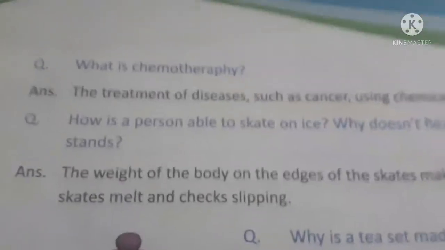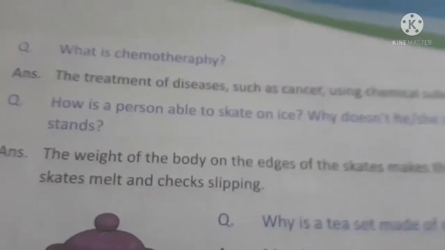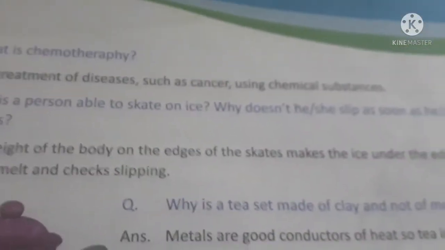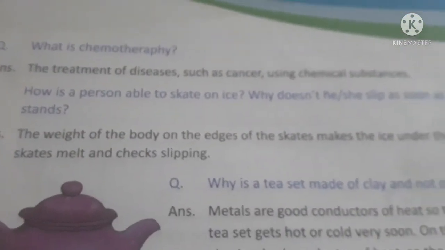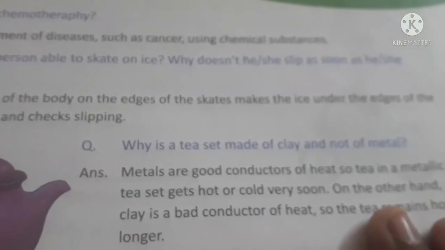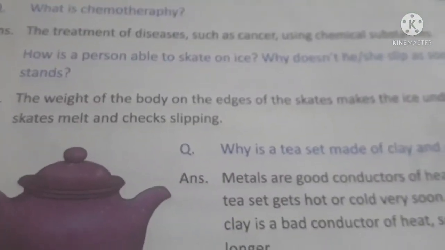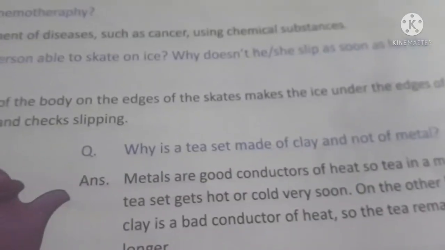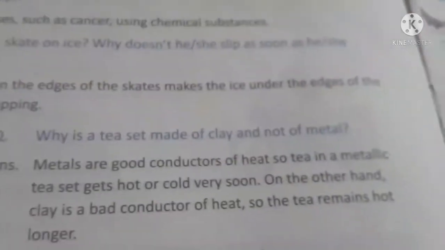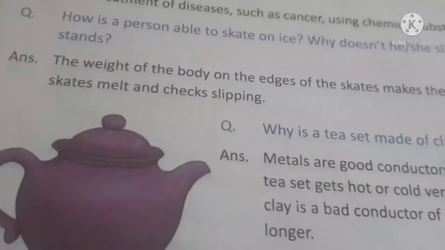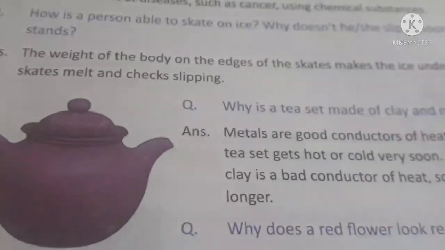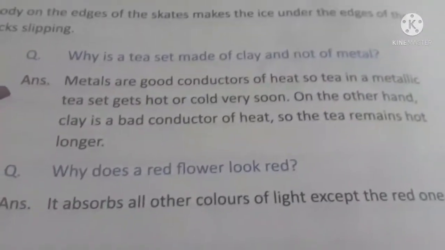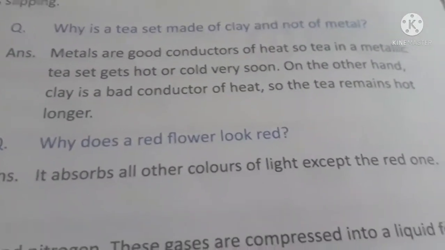Okay, then what is chemotherapy? The treatment of diseases such as cancer using chemical substances is called chemotherapy. How is a person able to skate on ice? Why doesn't he or she slip as soon as he or she stands? The weight of the body on the edges of the skates makes the ice under the edges of the skates melt and checks slipping.